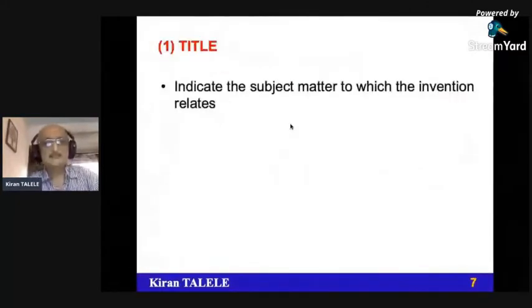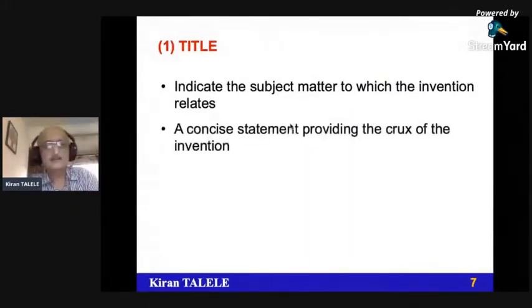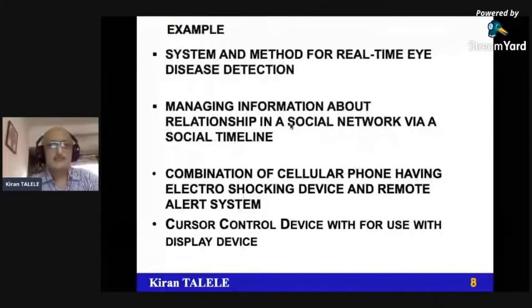Title, as the name indicates, the subject matter to which the invention relates to. Definitely, it should be a concise statement providing the crux of this invention. There is no rule as such, what should be the title, what title we should write. But title should be meaningful and it should convey the appropriate message. Some examples I mentioned here. Many people write system and method for their invention. System stands for hardware part and method for methodology, algorithm, mathematical procedure, or the procedure that is involved into the invention. In short, software point of view, algorithmic point of view.